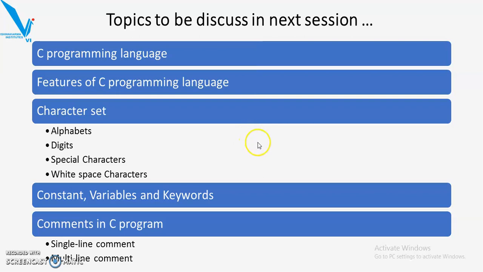In the next session, we will see the C programming language, features of the C programming language, C character set, constants, variables, and keywords used in C language, and comments in a C program.